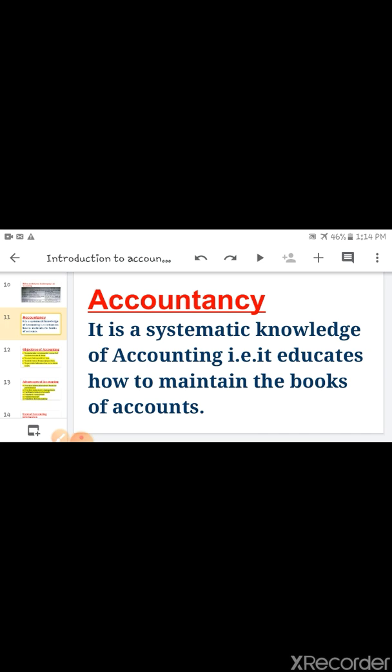In the next chapter you will learn how to manage the books of account, and after that in the next book you will learn how to prepare the financial statements like trading account, profit and loss account and balance sheet. Okay, so this complete thing will come in your accountancy book. So the accountancy book means it educates how to maintain the books of account.